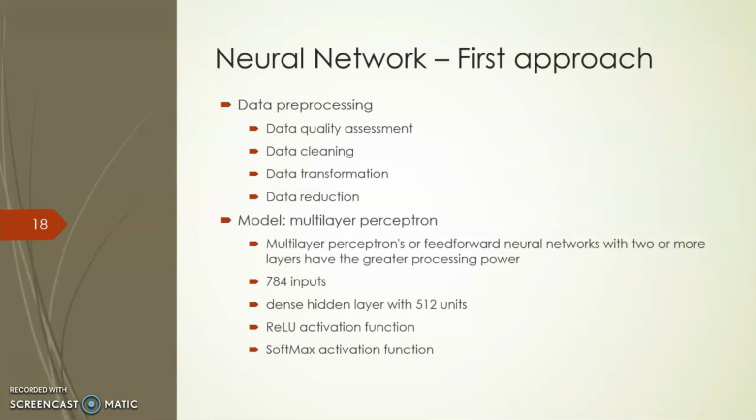Next is the neural network approaches. First is multi-layer perceptron. For multi-layer perceptron, we have input layers, output layers, and between input and output we have multi-layer perceptrons. Here are some inputs, like 784 inputs, 28 by 28. ReLU activation function and softmax activation functions we use. Dense hidden layer with 512 units.